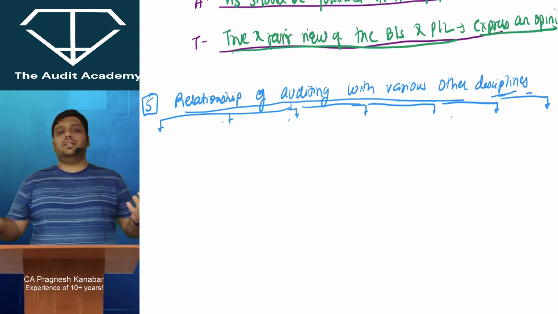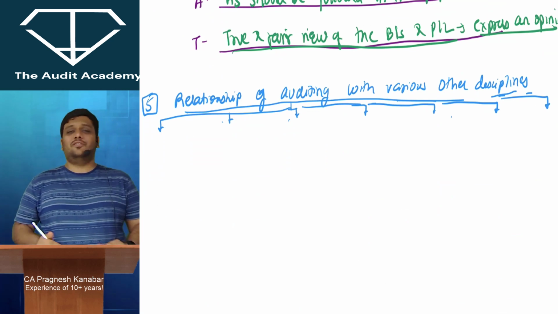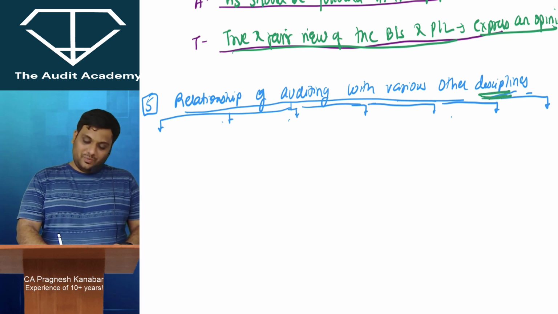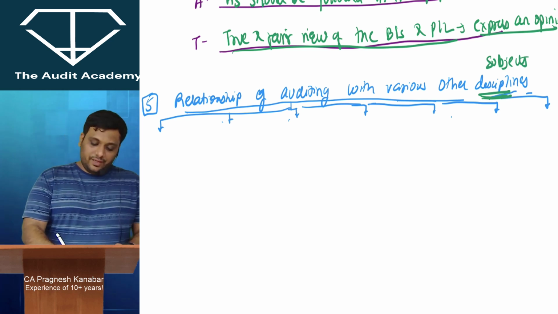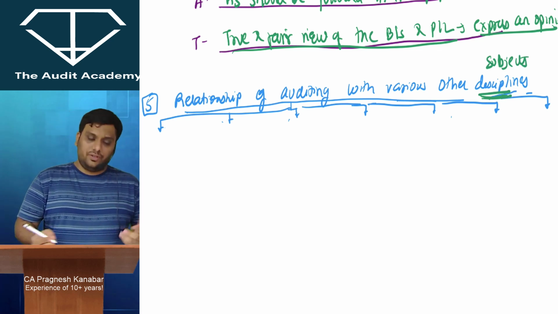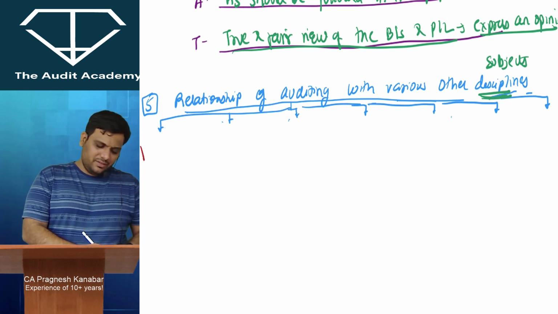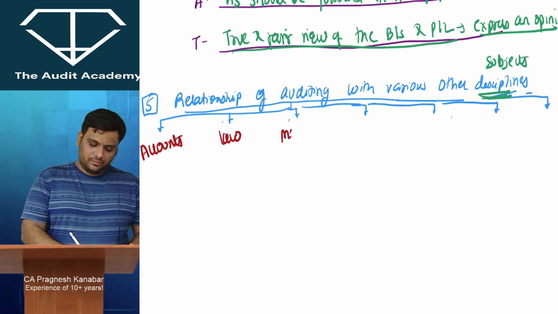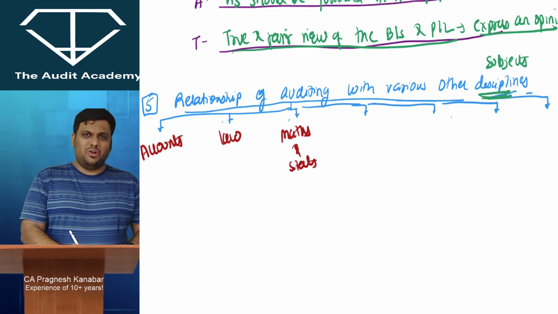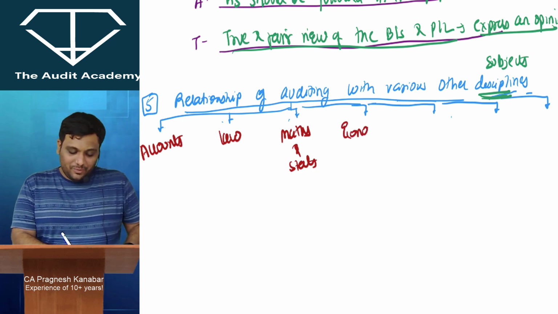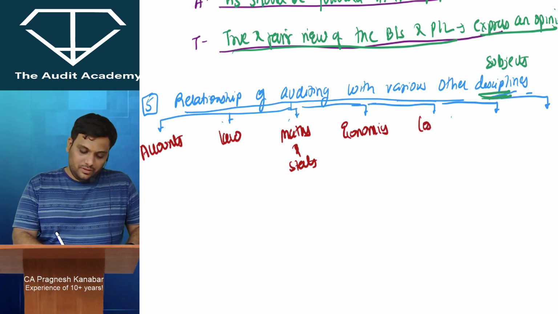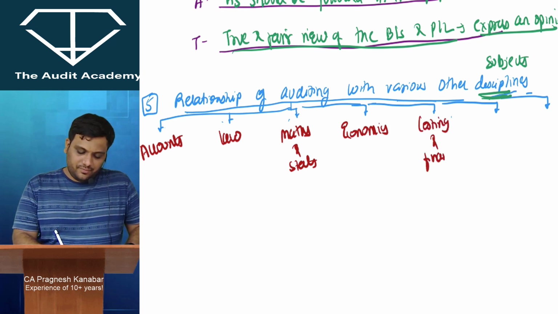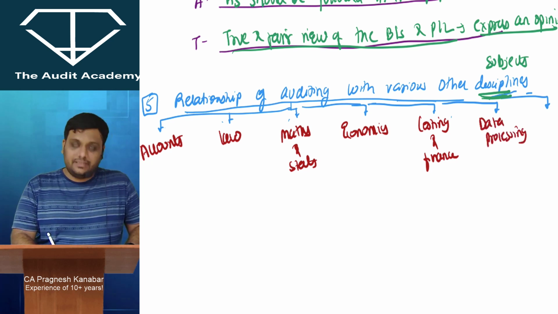Relationship of auditing with various other disciplines. All of us are in some kind of relationship. Even audit is in a certain relationship, but with various subjects. Disciplines over here means various subjects. Now listen to me. Relationship of auditing with various other disciplines. Which disciplines? Just think about different subjects. Accounts: audit and accounts, audit and law, maths and stats, then economics, costing and FM. And somewhere in your school, you would have studied the IT subject, data processing.